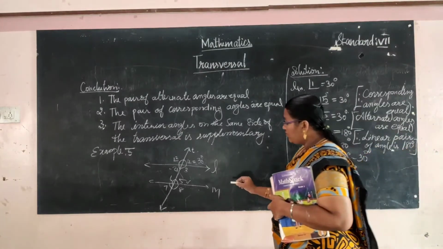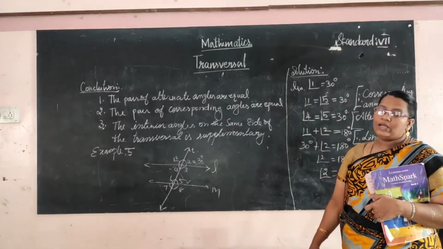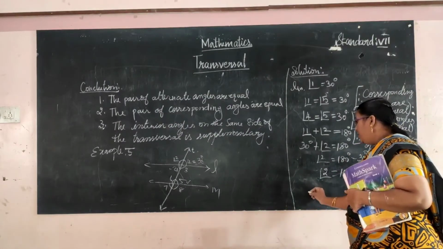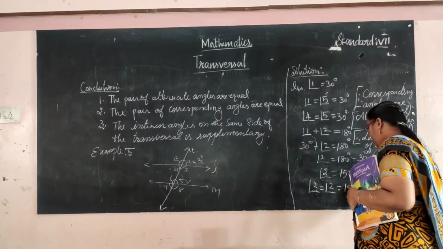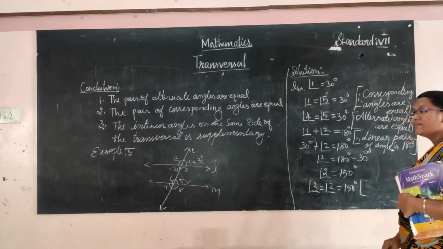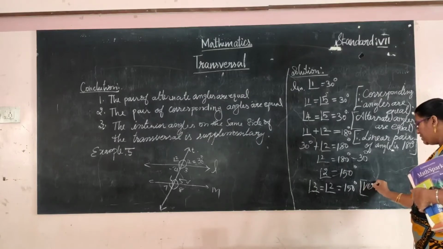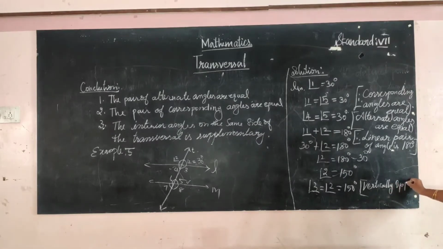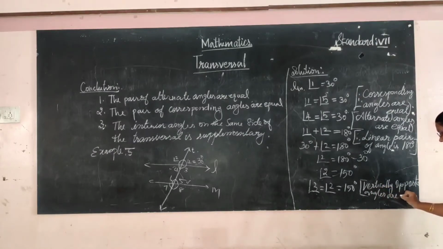And what is the relation between the angle 2 and angle 3? So opposite angles are equal. So angle 3 is equal to angle 2 equal to 150 degree, since we have vertically opposite angles. Vertically opposite angles are equal.